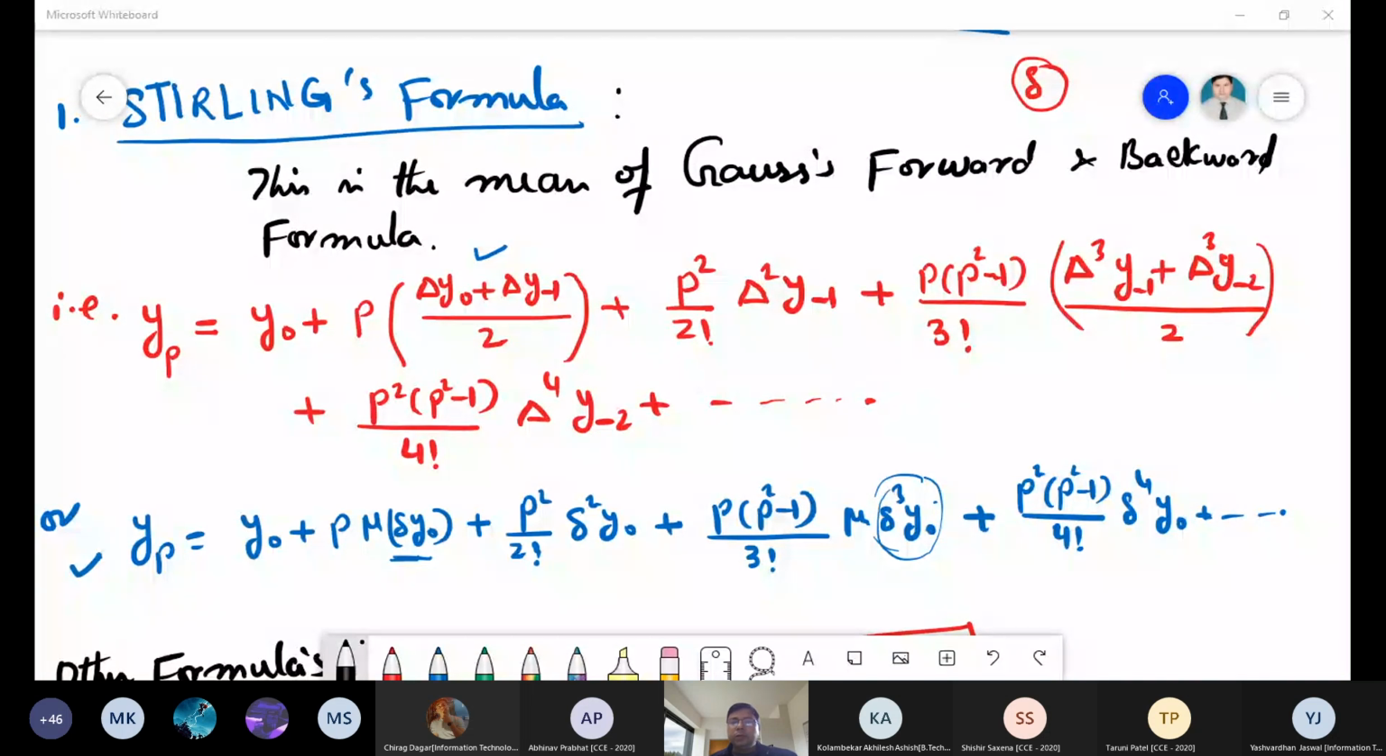Sir, the Newton forward and backward formula are also part of the MTE one, right? Yes. You are talking about the Newton backward and forward formula. Yes, sir. Yes, it is in the course.